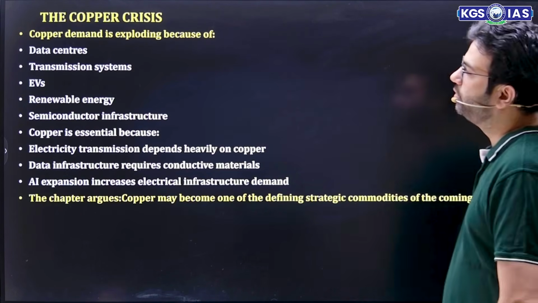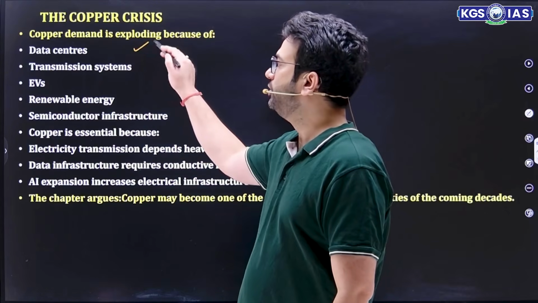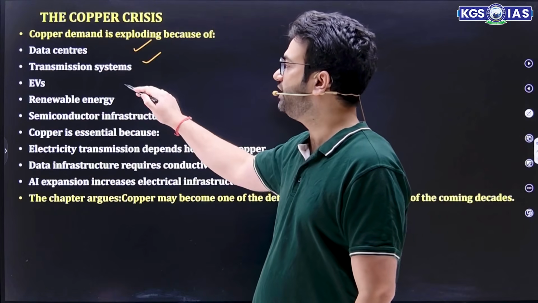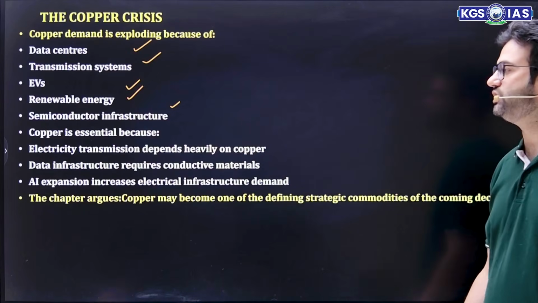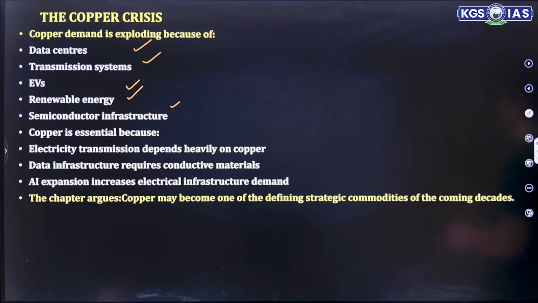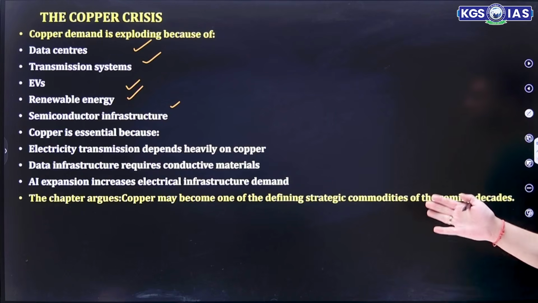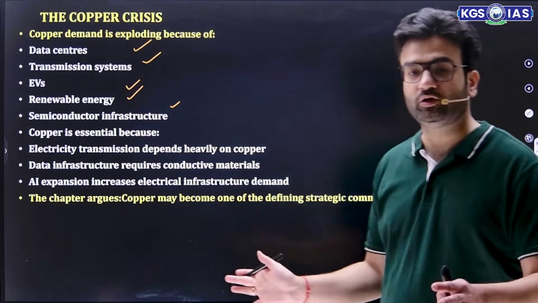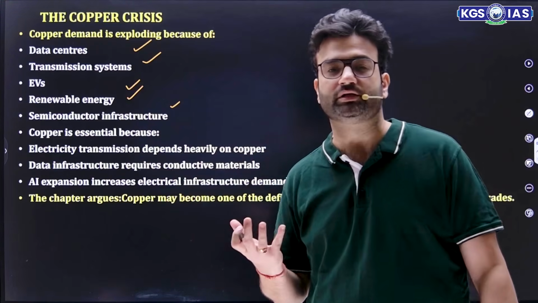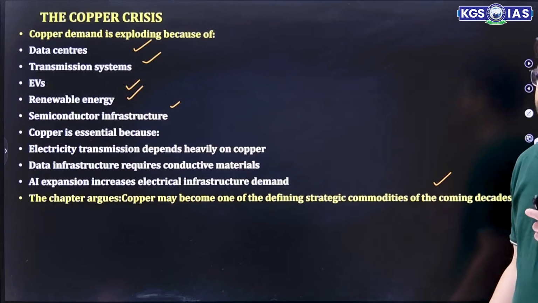Copper demand is exploding because of data centers, new transmission systems, creation of more EVs, renewable energy, and semiconductor infrastructure. So why is copper essential? Because electricity transmission depends a lot on copper, data infrastructure requires conductive material, and AI needs electrical infrastructure. So the chapter says copper may become one of the most defining strategic commodities of the coming decades. So India needs to try to extract these copper reserves more, because this is the future.